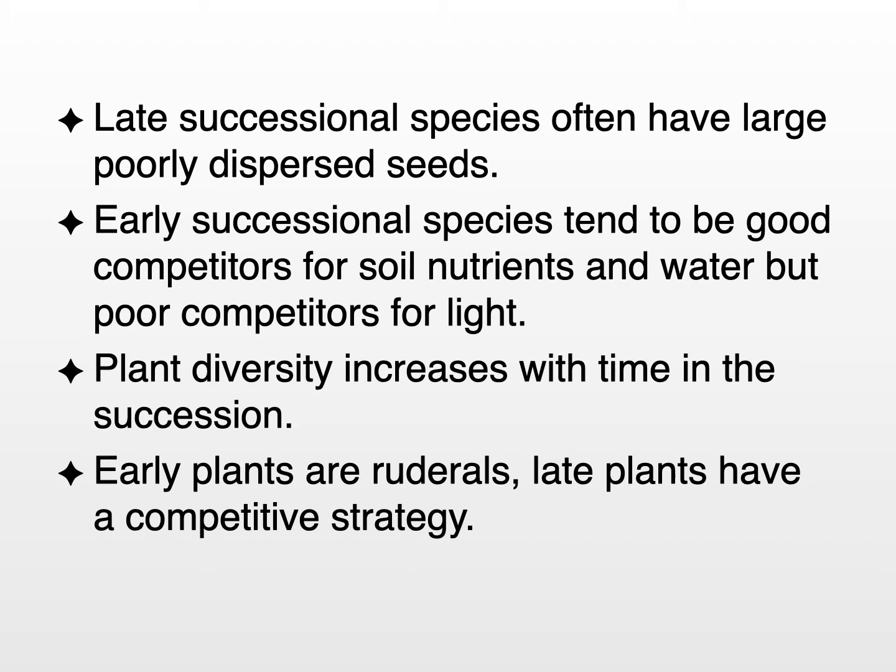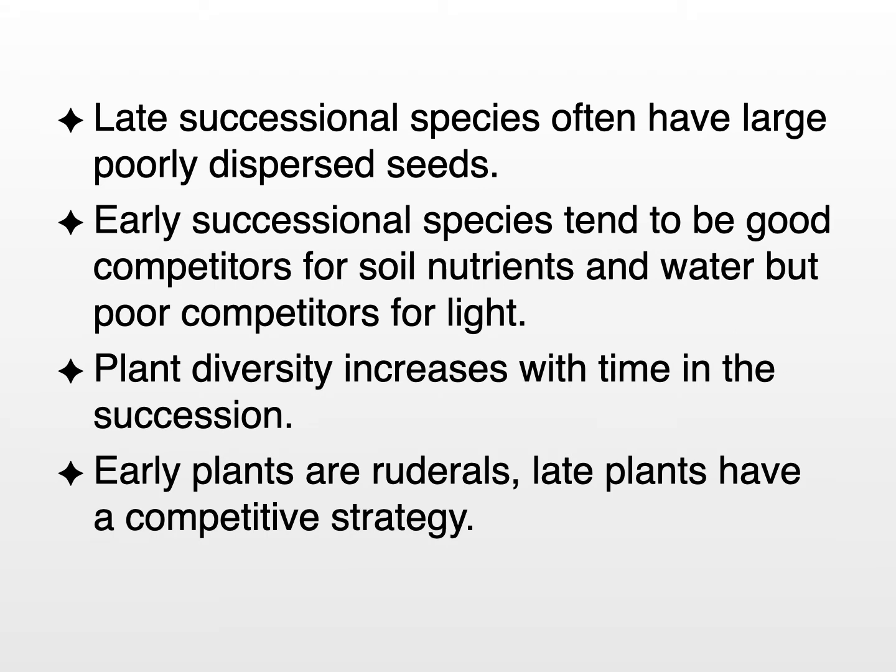Early successional species tend to be good competitors for soil nutrients and water, but poor competitors for light. And that's usually what causes their die-off: other plant species grow above them and shade them, and they don't get enough light to support the photosynthesis they need for their metabolism.